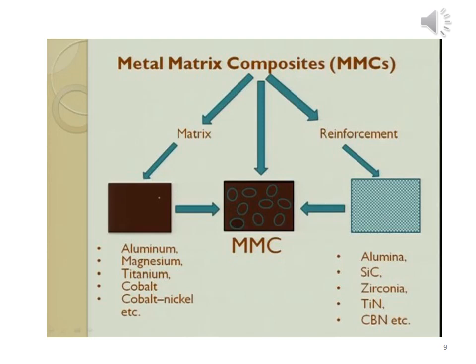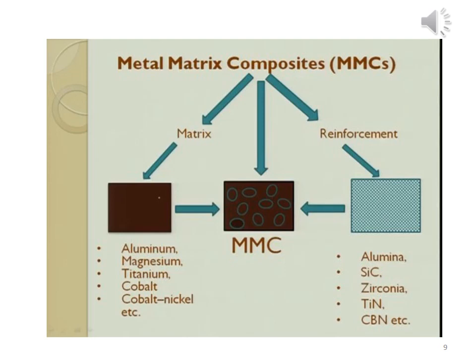From the name of composite material, it is very clear that it is the metal which will be used as a matrix phase. Which metals will be used as matrix phase? These metals may be aluminium, may be magnesium. Titanium metal may also be used as a matrix phase.